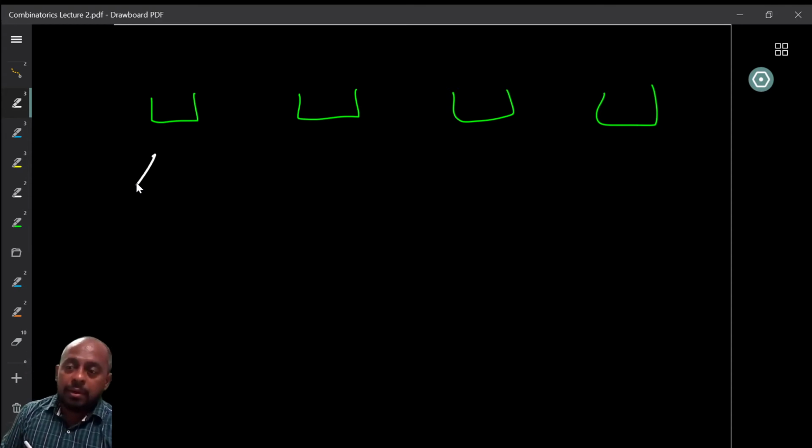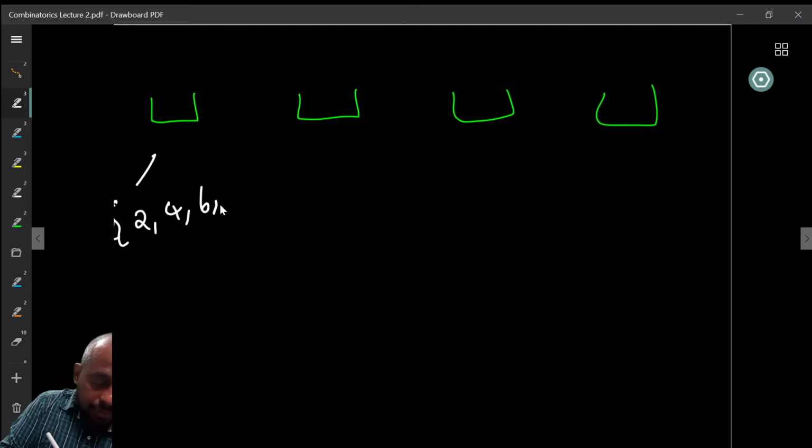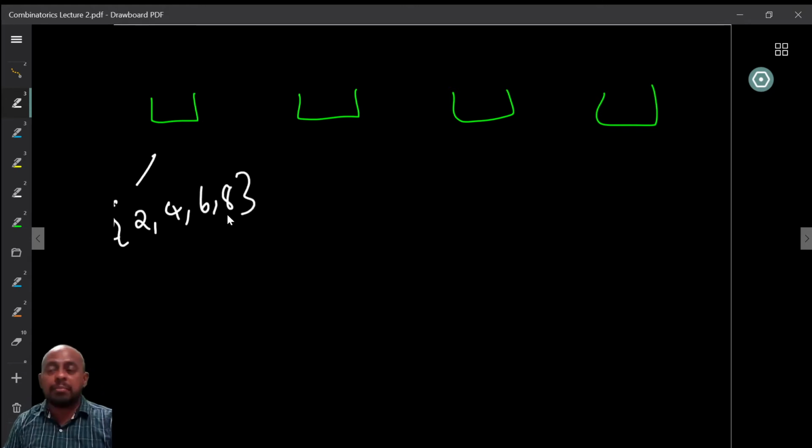So what are the even digits? 0, 2, 4, 6, and 8. But 0 cannot be used in the first digit because we are talking about numbers, not strings. So we are not allowed to use 0. So we can use 2, 4, 6, 8. Any of these numbers we can use here.